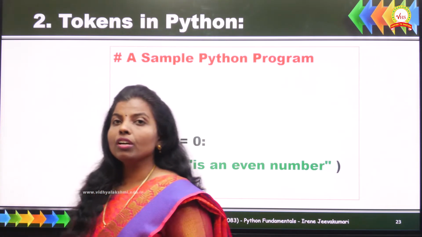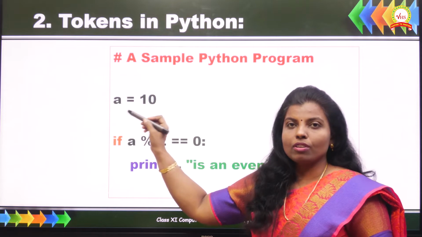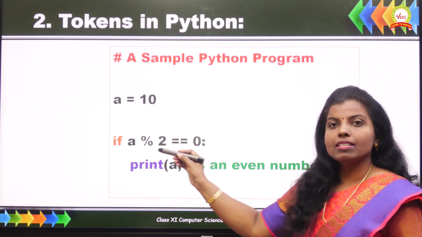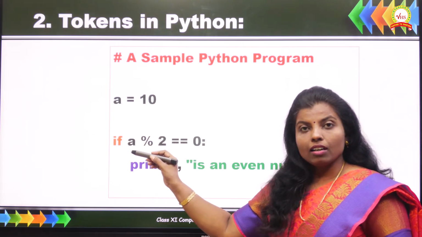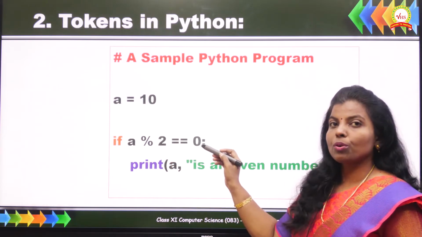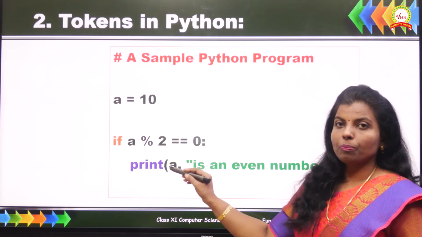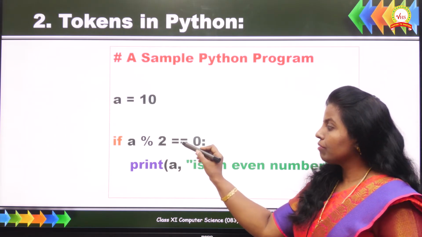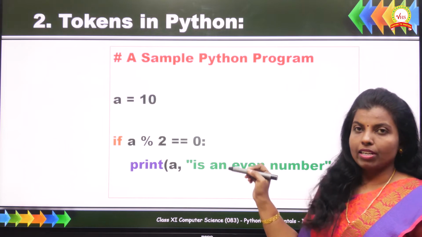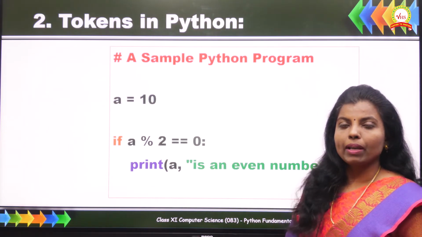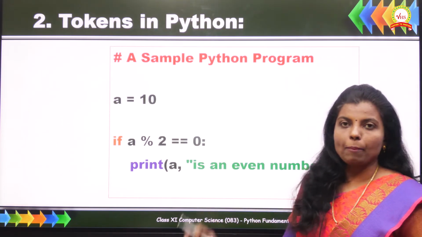Okay. So here, the first statement is an assignment statement. The value 10 has been assigned to the variable A. And the next statement is a conditional statement. Here we have used an if condition. This condition checks whether the number is divisible by 2 or not. If this condition becomes true, the true part will be executed. Here we have a print statement, so it will print the message given here. So this is one sample Python program. Now we are going to see what tokens are present in this sample Python program.